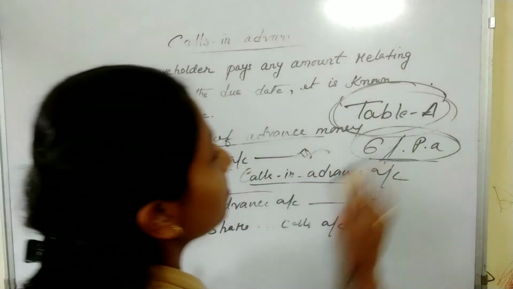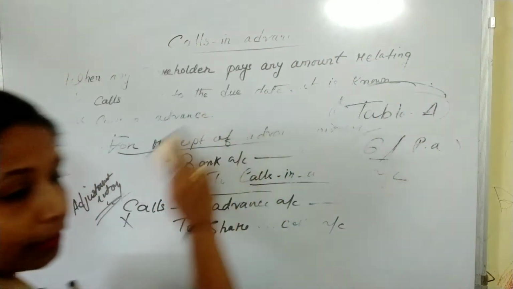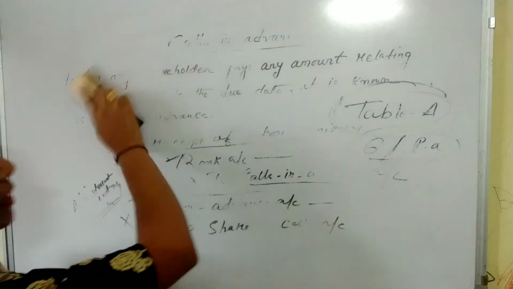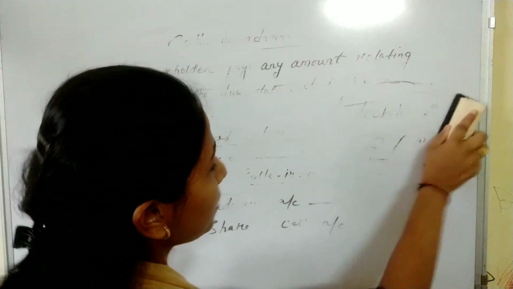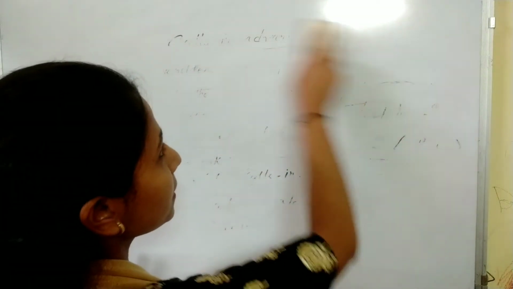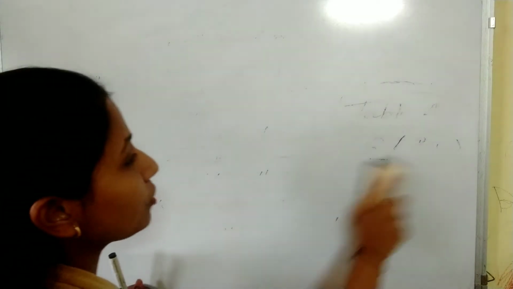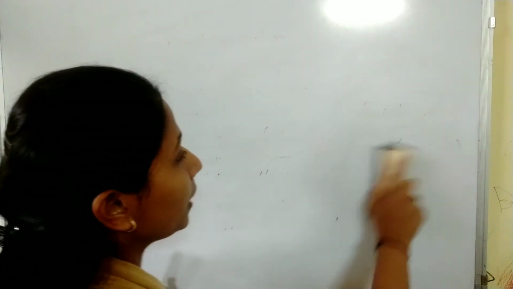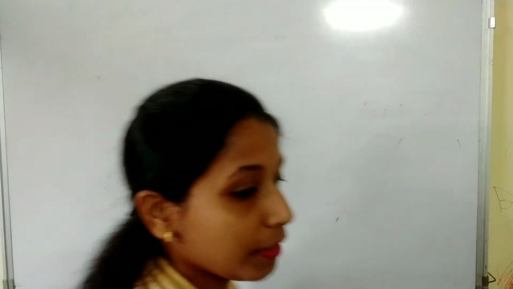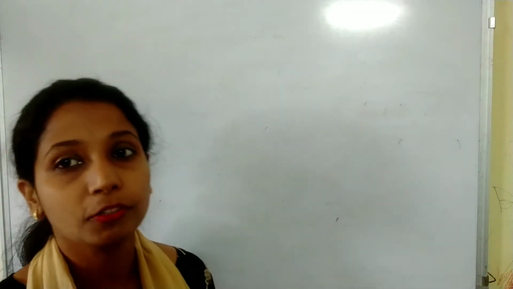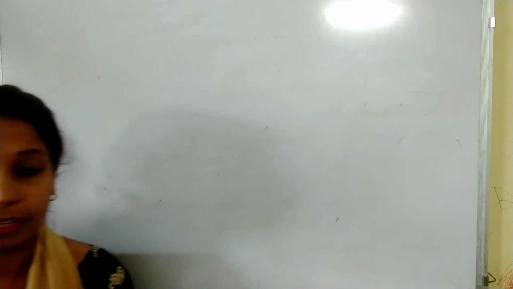So remember the rate of interest according to Table A is 6%. If the rate of interest is mentioned in the question, then do accordingly. If the question is silent regarding the rate of interest, then you should follow Table A, and according to Table A the rate of interest is 6%.